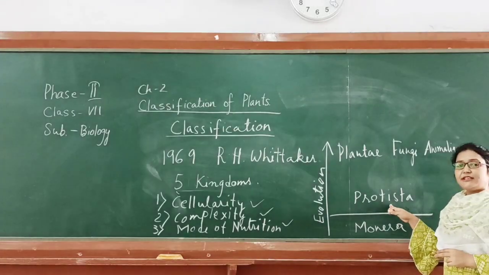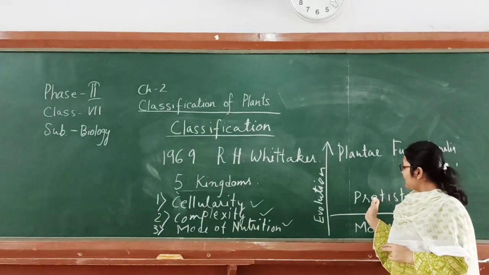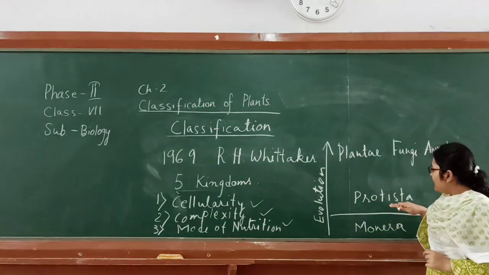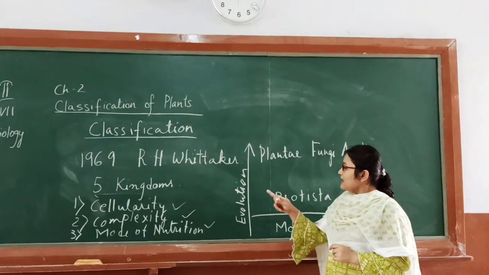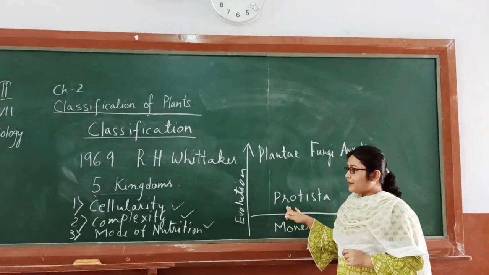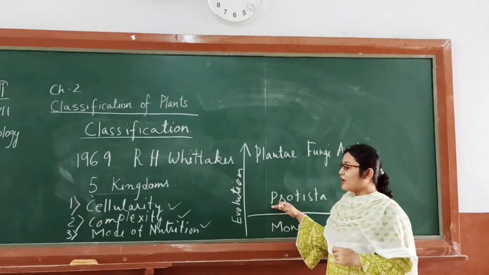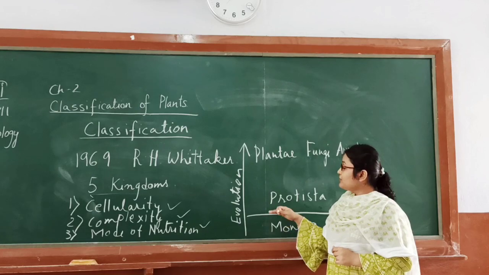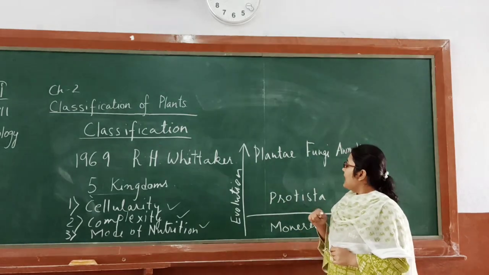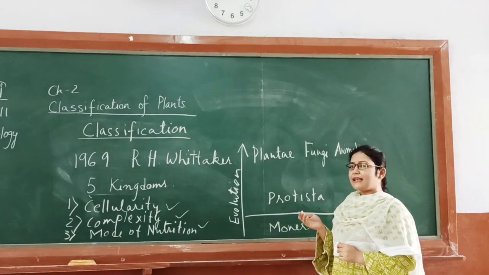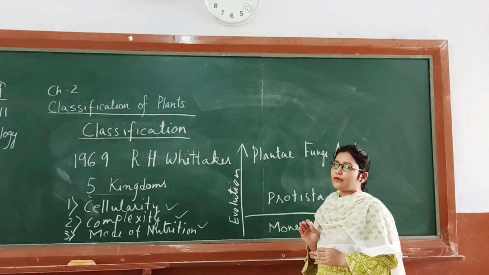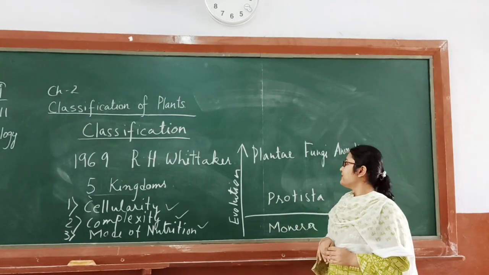Next kingdom is Protista. Cellularity is also unicellular. Complexity, it has evolved from being prokaryotic to eukaryotic. And the mode of nutrition is mostly heterotrophic, though in very few we do find autotrophic mode of nutrition.